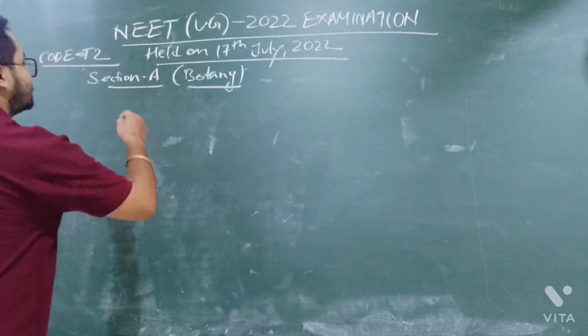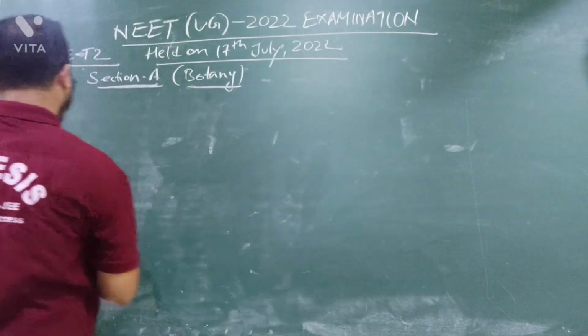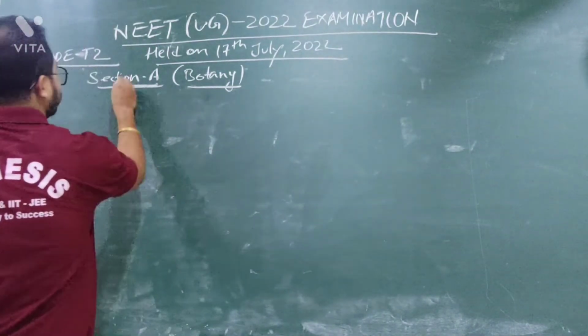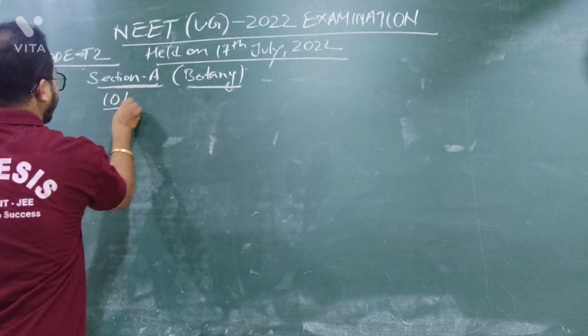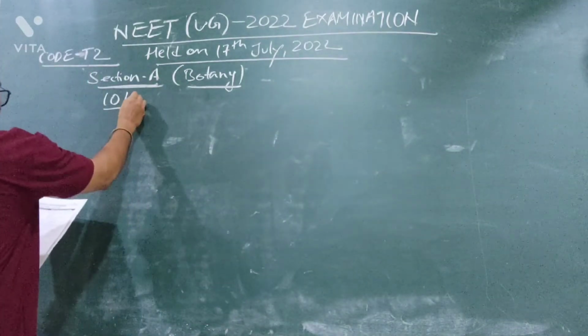So we will discuss section A. First of all, section A, that is the botany part. So what is the question you see? Section A, botany, starts from question number 1. Question number 1 means 101. So question number 101, what is the question?